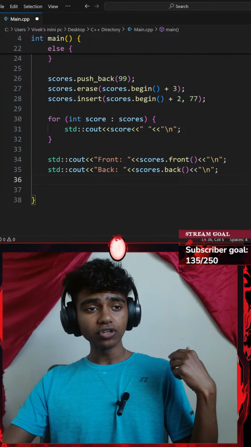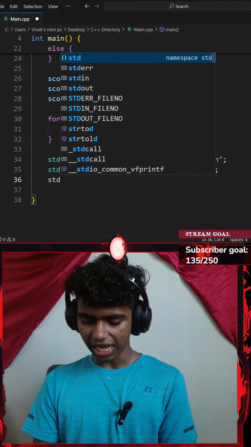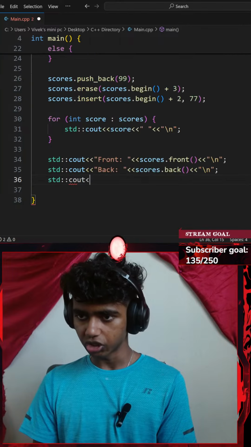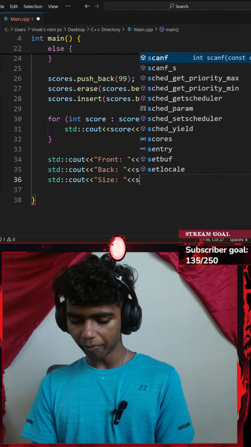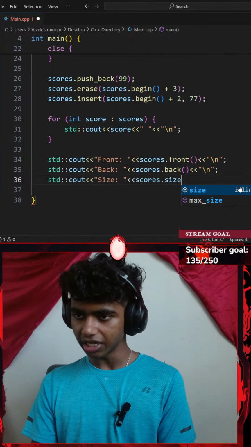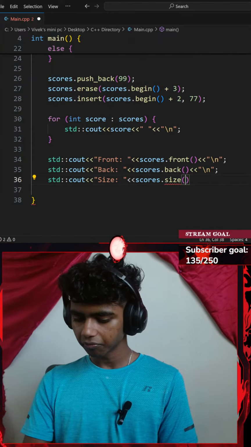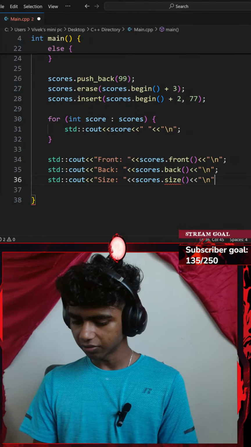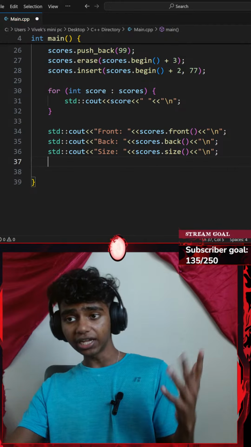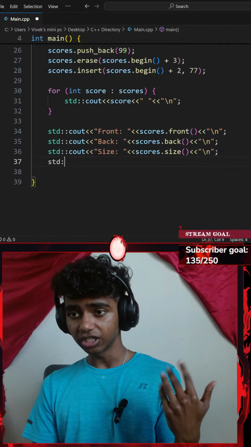Okay, next up, I need to find the size. So let's go with a standard console output with an insertion operator. This is going to be my size with another insertion operator of my scores.size. Okay, and then I'm going to be adding another insertion operator and go with a new line. Alright, perfect. That said, finally, I'm going to be displaying my capacity.